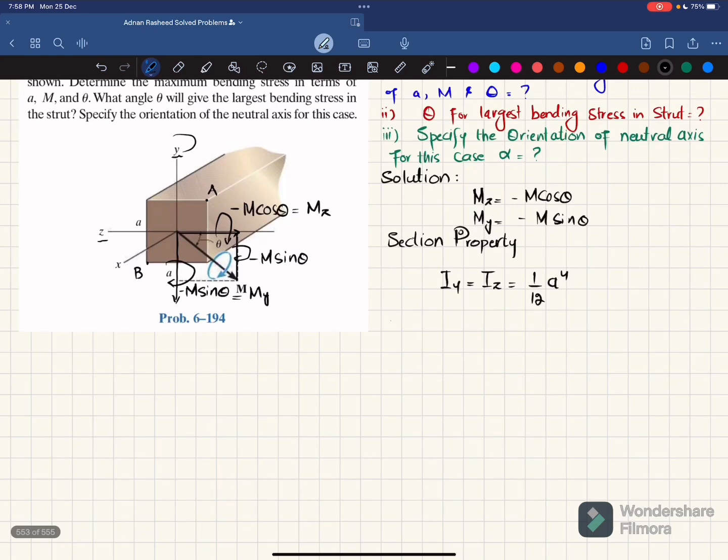Now for maximum bending stress, I will write the formula. Maximum bending stress, as I have already discussed, will be at point A.